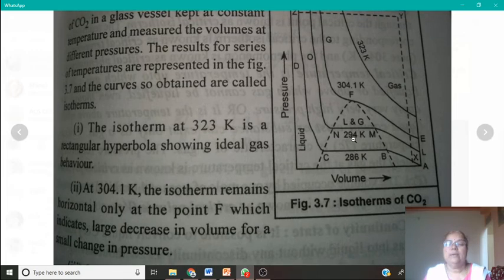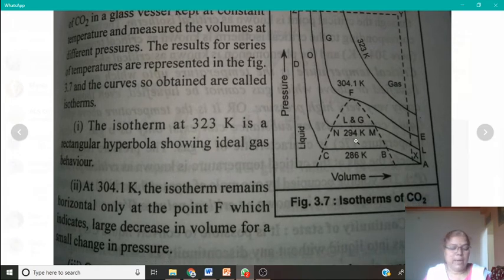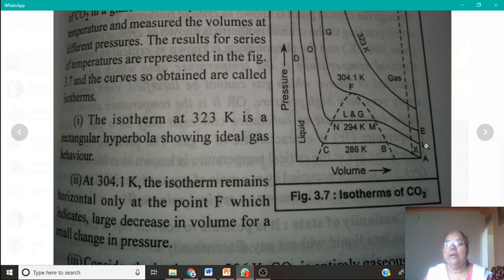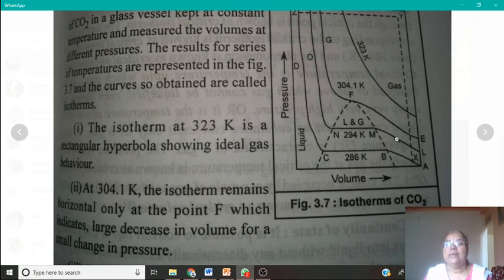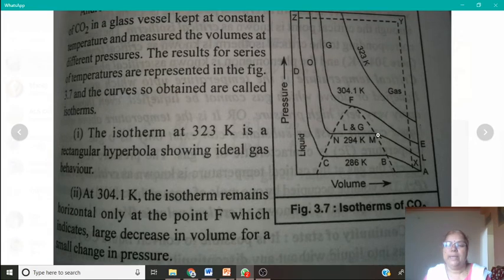Then see this curve L, M, N, O. The isotherm at 294 Kelvin is similar to that at 286 Kelvin, except that the horizontal portion of the isotherm is shorter. That means at this L point we have CO2 gas. As we increase the pressure, the volume of the CO2 gas decreases.